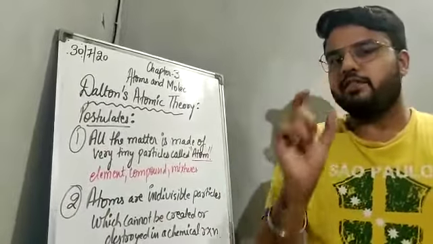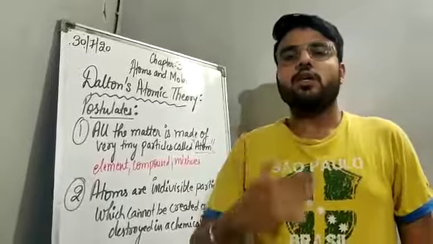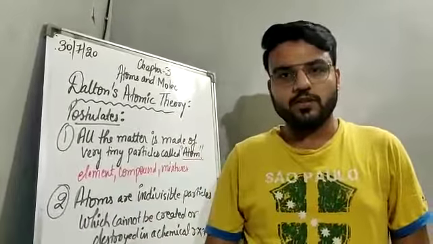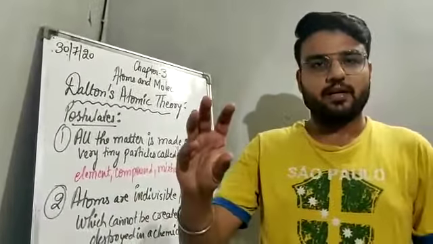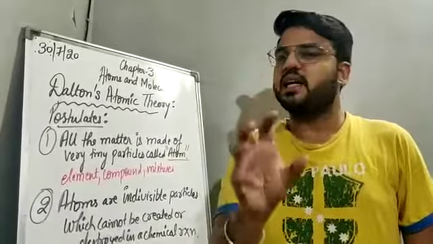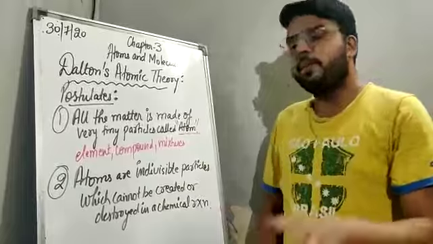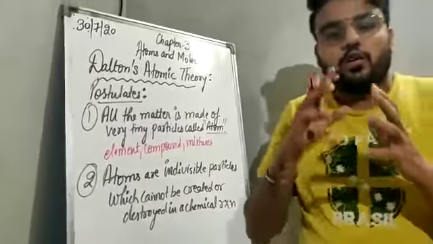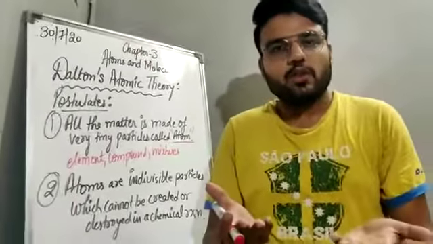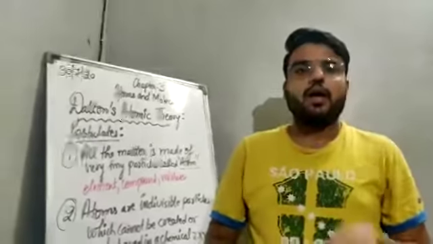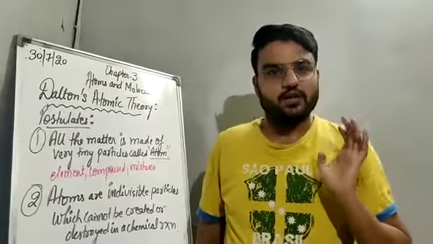It is the tiniest indivisible particle, which can neither be created nor be destroyed in a chemical reaction.